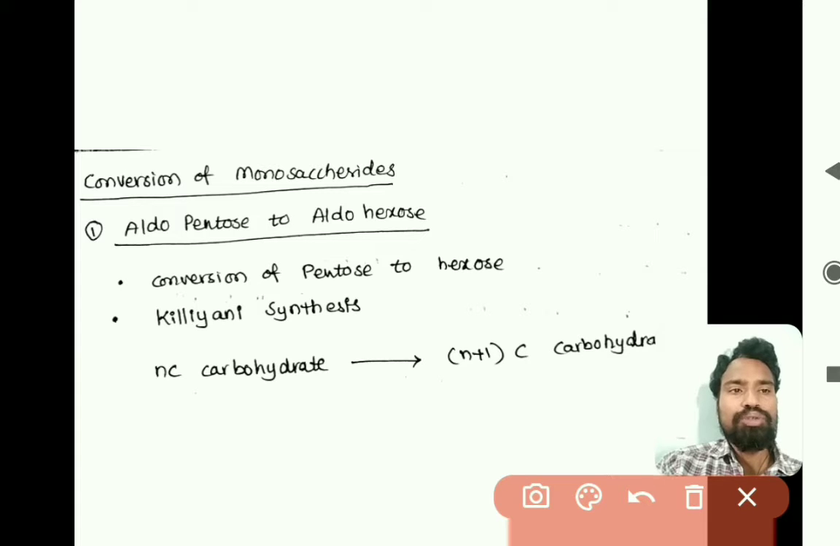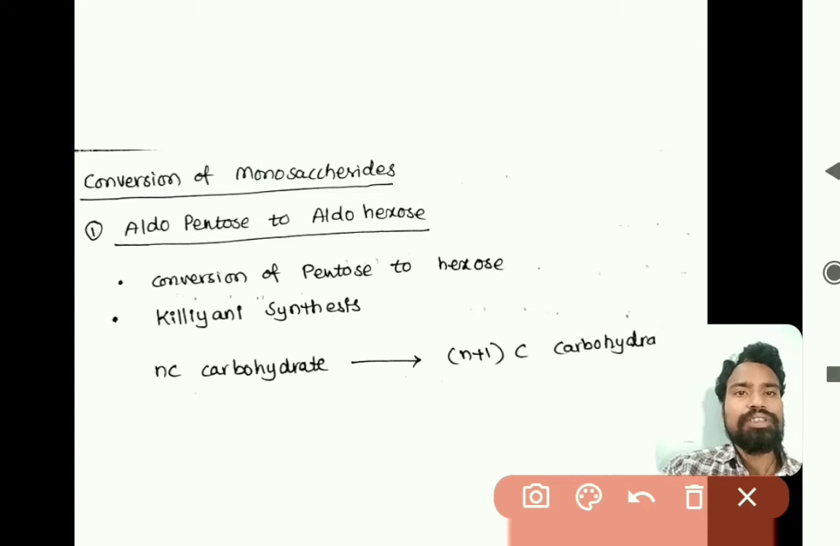So how would the process be? There are four things which we have. One is conversion of aldopentose to aldohexose. Next is conversion of aldohexose to aldopentose. Next is aldohexose to ketohexose, and the fourth one is ketohexose to aldohexose. So these four are there.